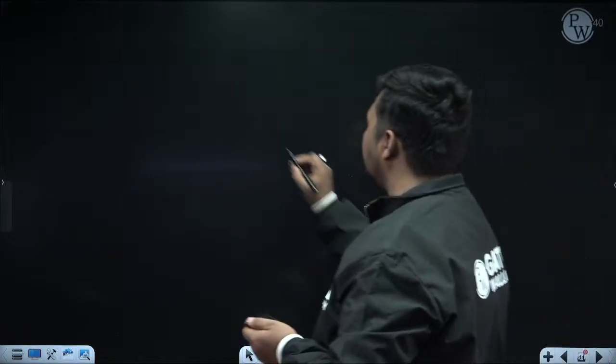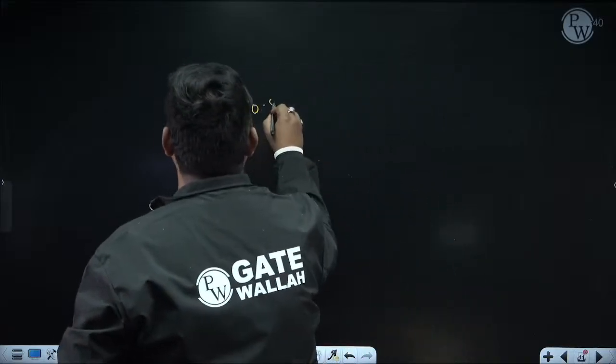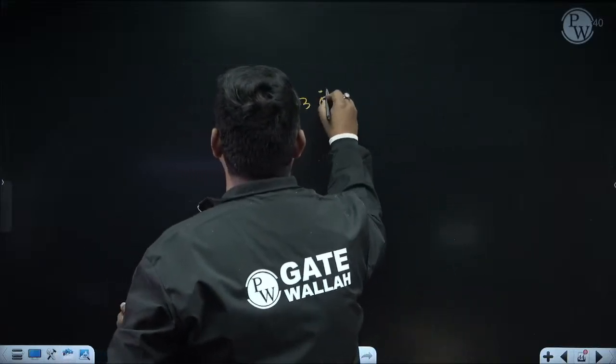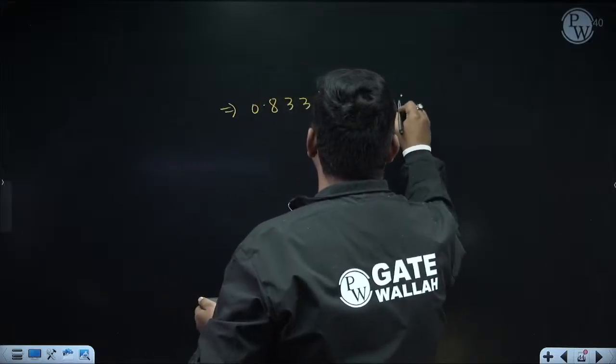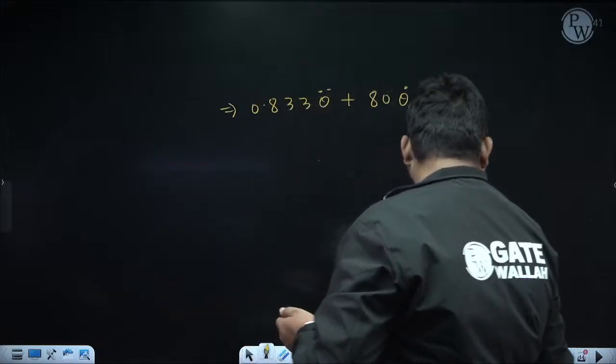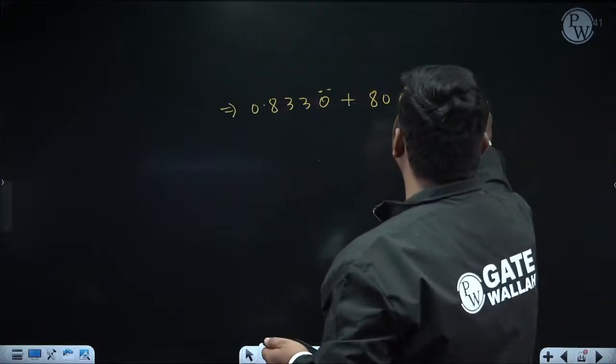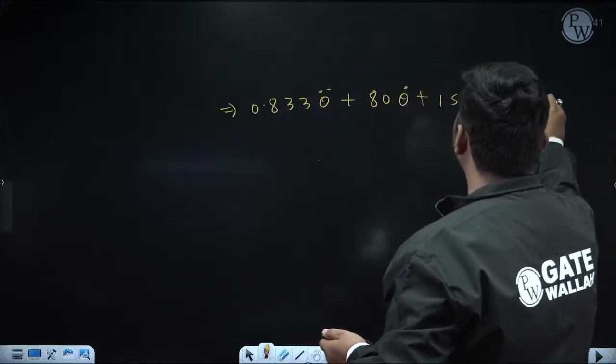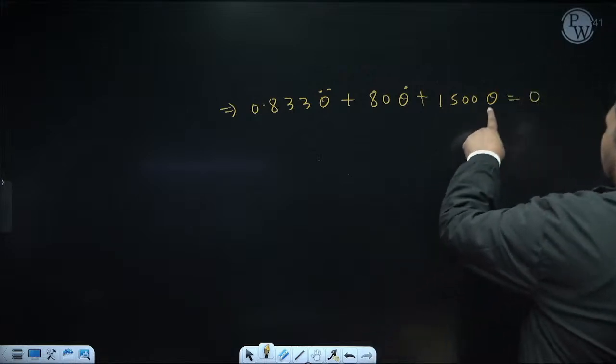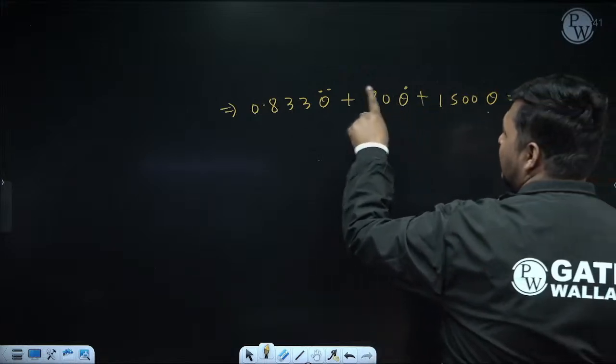Now you can write like this. It is 0.833 theta double dot plus 80 theta dot plus 1000 theta plus 500 theta. So it will be 1500 theta equal to 0. So see, here theta is coming, then here theta dot should come, here theta double dot should come.